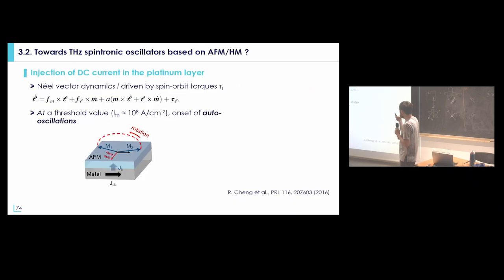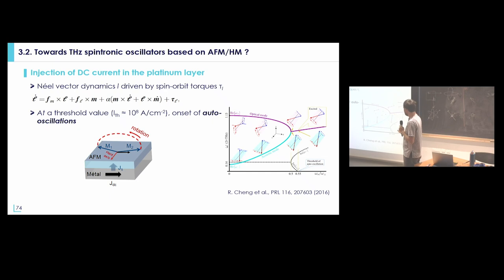And maybe just to conclude, the current challenges that have been lasting for some time will be to see if we can trigger magnetization dynamics, not only by shining some terahertz pulses or resonant excitation, but maybe also using spin orbit torque so that you inject a charge current in a heavy metal or directly in your antiferromagnet, and you expect to detect oscillation of the magnetization. This is something that is expected above a threshold current density when you fully compensate the damping.